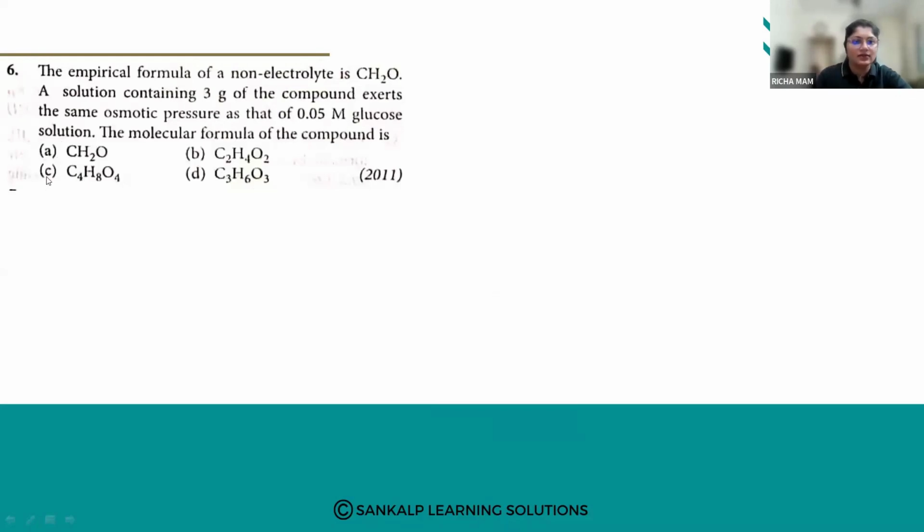So let us see this. Now here also we have the same osmotic pressure. So for the isotonic solution, we use Wx upon Mx, the given weight upon the molecular weight, equals the same for glucose, C6H12O6.